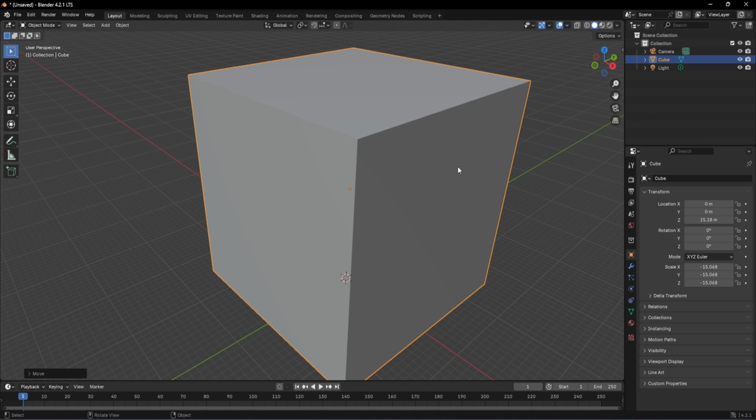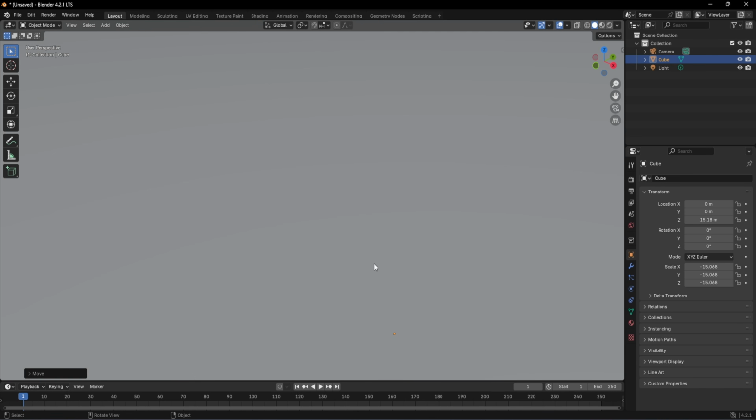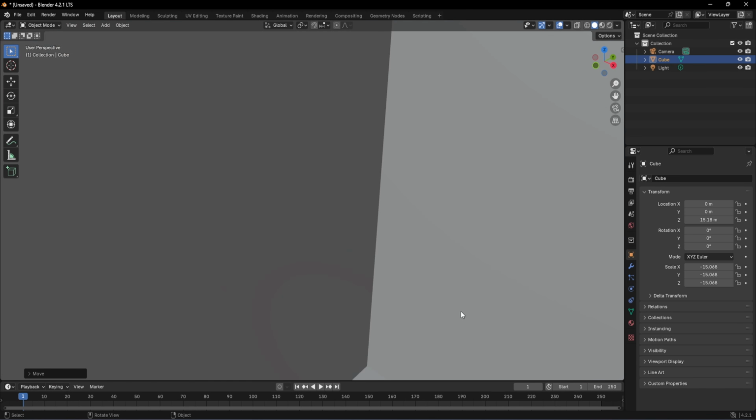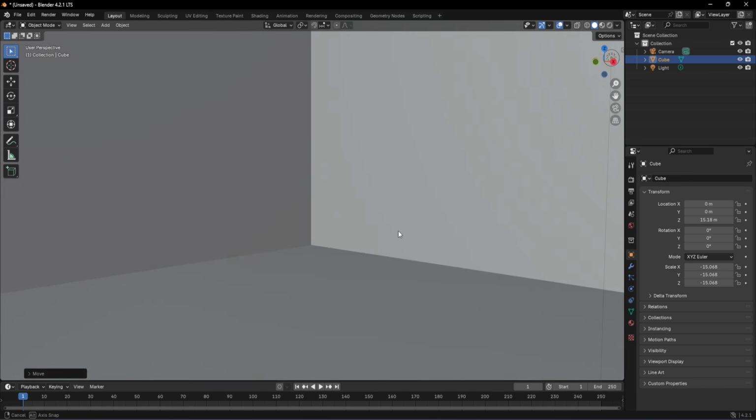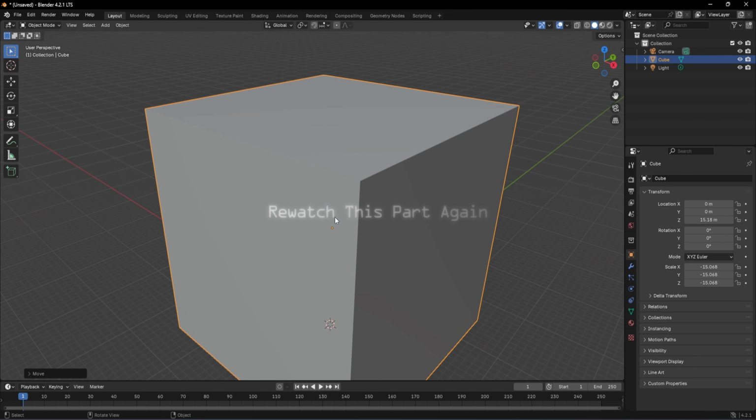So in order to fix this issue, let's go to the edit option over here and click on preference. Then on the navigation tab, just enable the depth. Now we can exit the screen and go right inside of our cube. And with the shift key pressed, we can explore inside like this. If you're having any confusion, just rewatch this part.